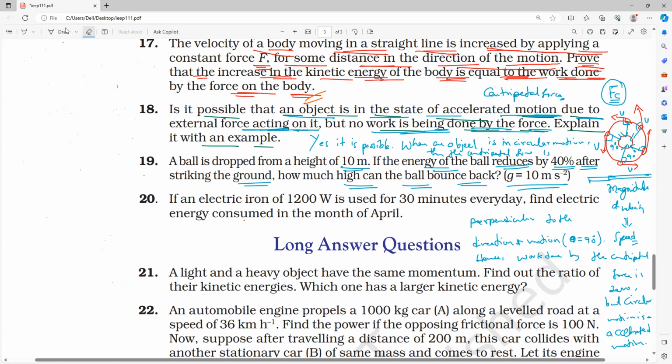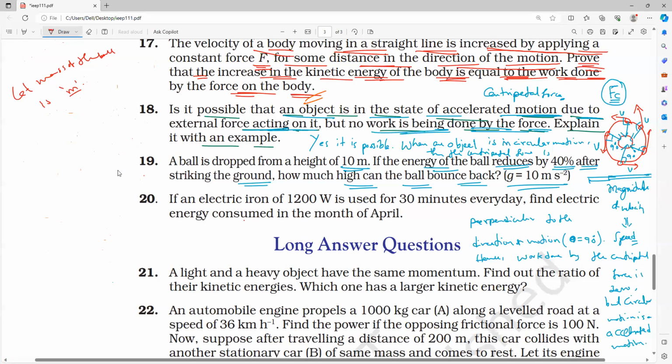It is a very simple question. Is there any mention of the mass of the ball? No. So let the mass of the ball be M.